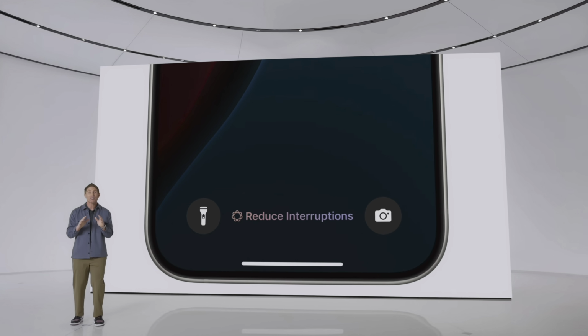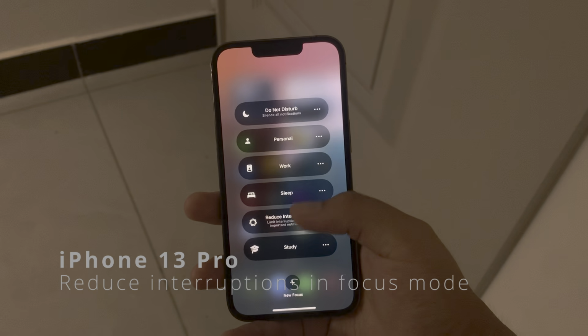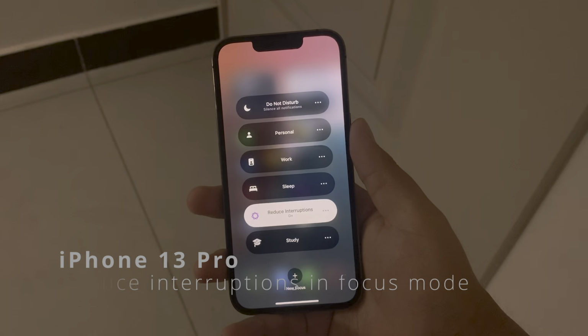This year we also have a new focus mode, reduce interruptions. However, during testing we found some confusion regarding certain settings. The focus mode is not 100% equal to the reduce interruptions feature. You can turn on this focus mode even on devices that do not support Apple Intelligence, but it won't work. It's just a normal focus mode without any settings.